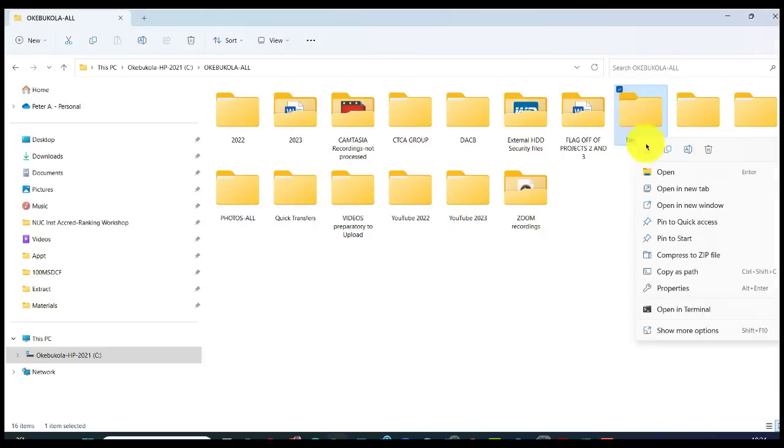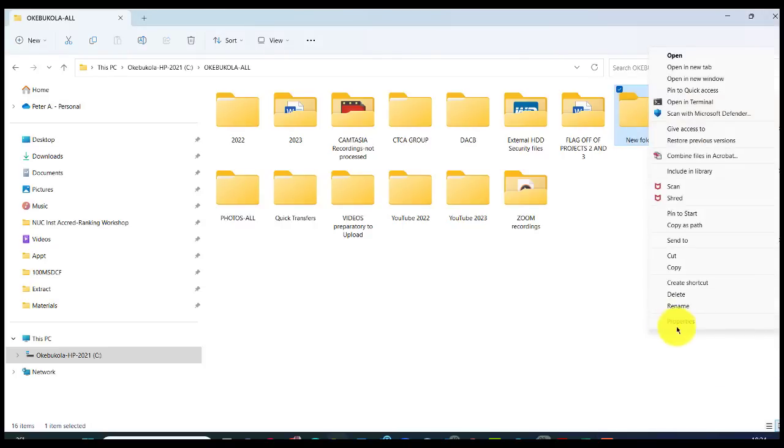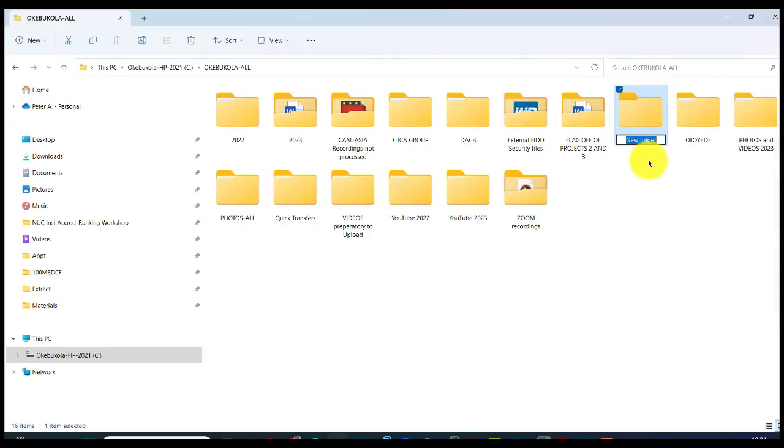So new folder. So I will say photos for website. Yeah, so I've created the folder photos for website. That is the thing. So the next thing I will do is to go and get the photos.